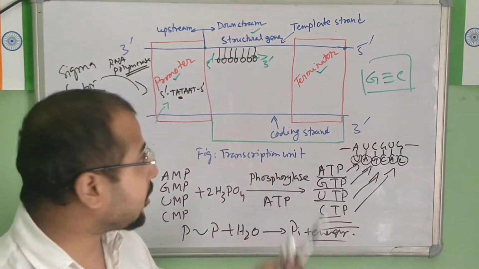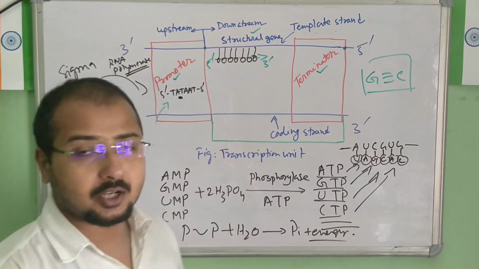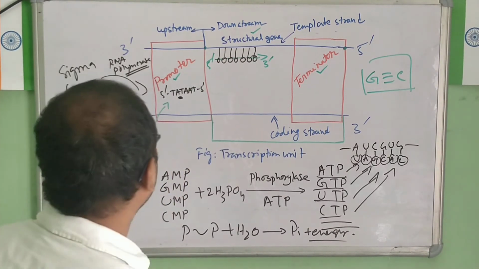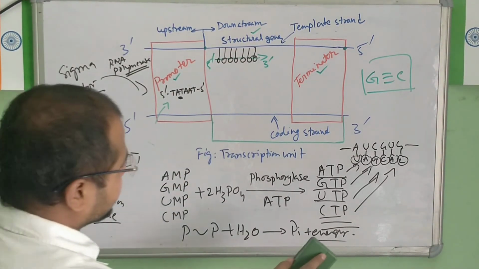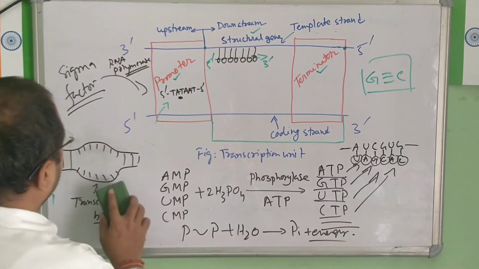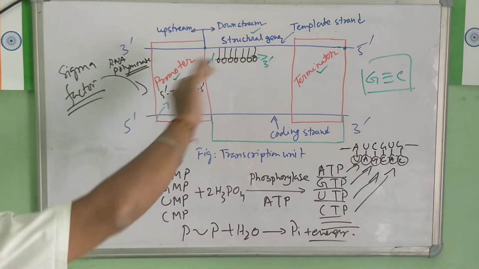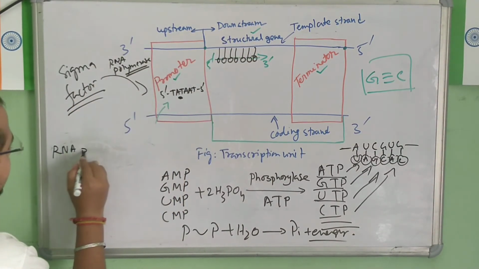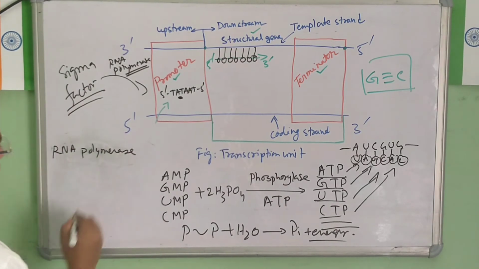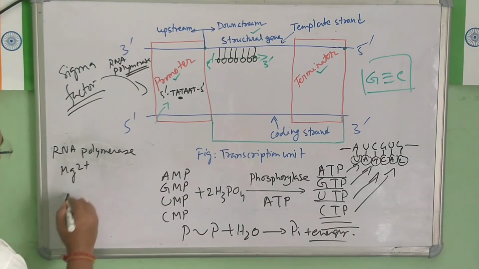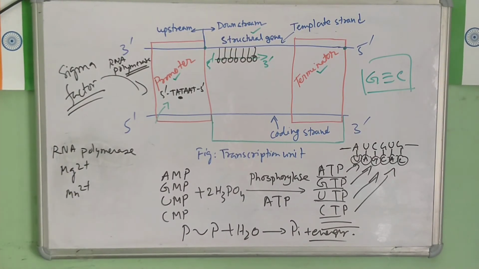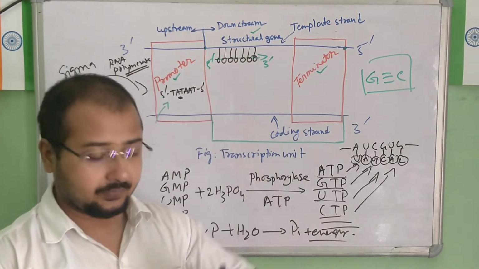See, this elongation of the chain takes place with the help of, number one, what is required for the elongation of the chain? Number one, RNA polymerase is required. As I said, only one enzyme is involved in the process. Second, it needs magnesium ion. Third, it is manganese ion. These are the three compulsory essential components which are required for the elongation of the chain.